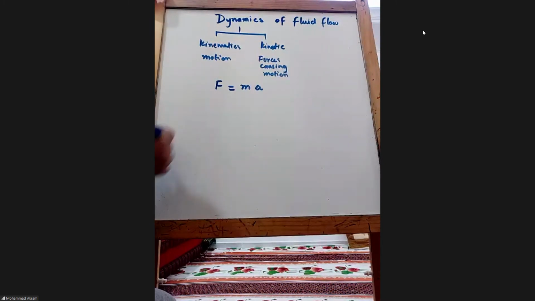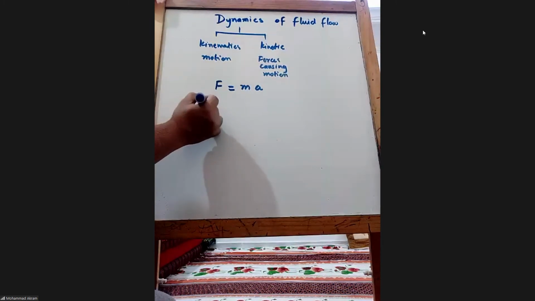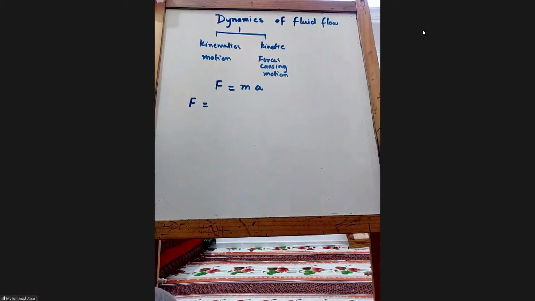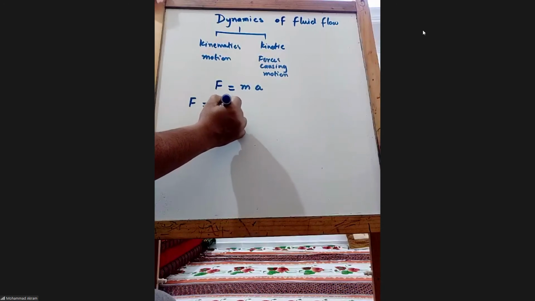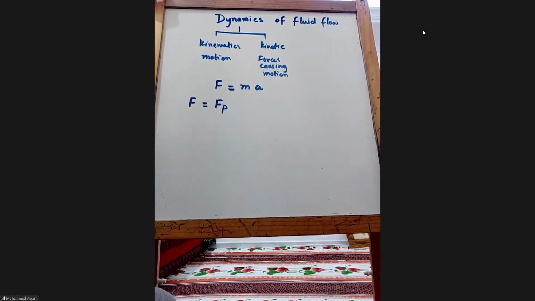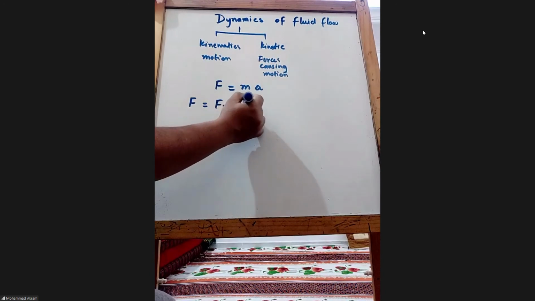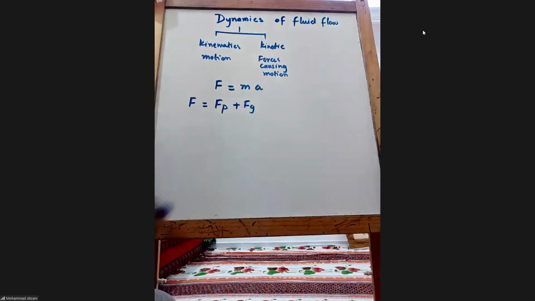Now, if I ask you what the different types of forces are, what will you say? There will be force due to pressure, called pressure forces. Then gravity force.